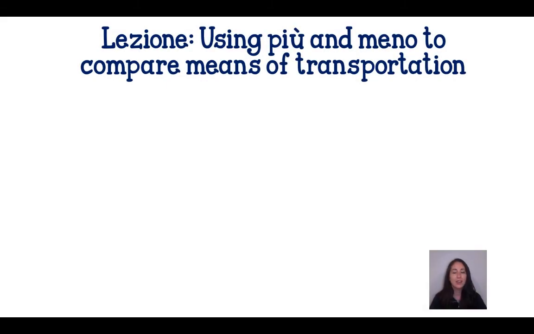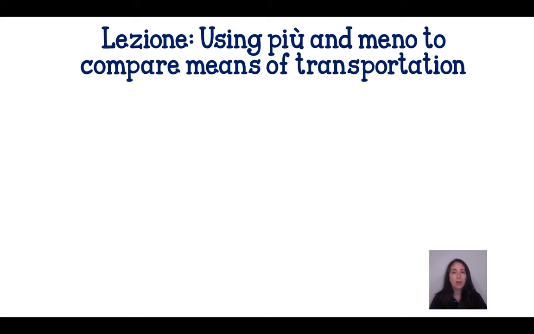Buongiorno ragazzi. For today's lezione, we're going to be using the expressions più and meno to compare different means of transportation. Now, we've seen these expressions before, and we know that più means more and meno means less. So when we use them with different adjectives, we're comparing two different things, in this case, two different means of transportation, as being more something or less something.